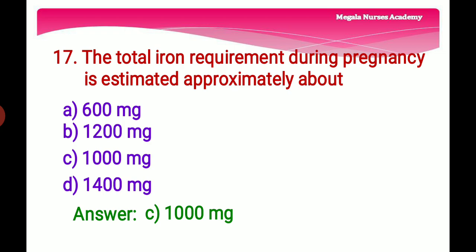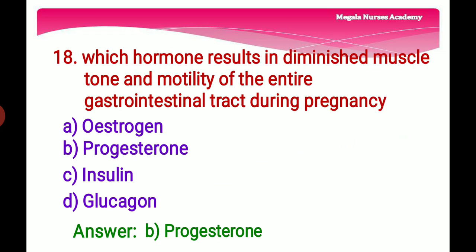The total iron requirement during pregnancy is estimated approximately about option C, 1000 milligrams. 18th question. Which hormone results in diminished muscle tone and motility of entire gastrointestinal tract during pregnancy? Option A, estrogen. Option B, progesterone. Option C, insulin. And option D is glucagon.